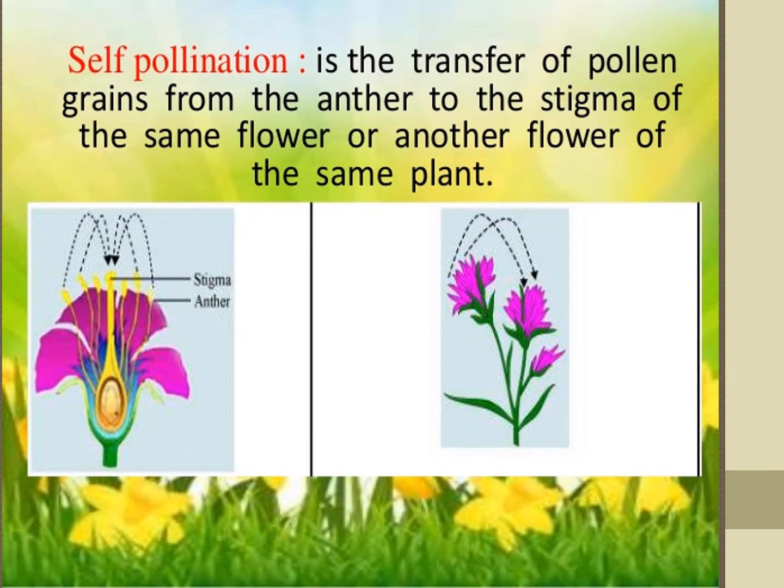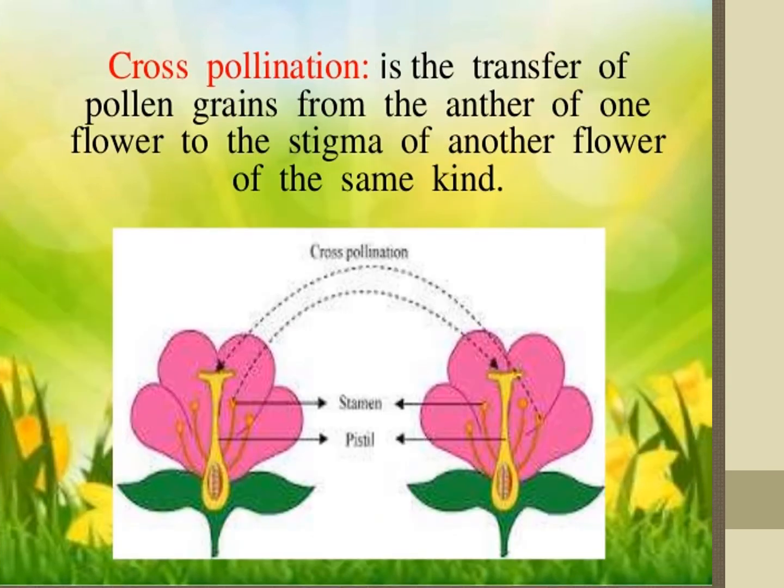Now we will see cross-pollination. What is cross-pollination? Cross-pollination is the transfer of pollen grain from the anther of one flower to the stigma of another flower of the same kind. See the picture everybody.